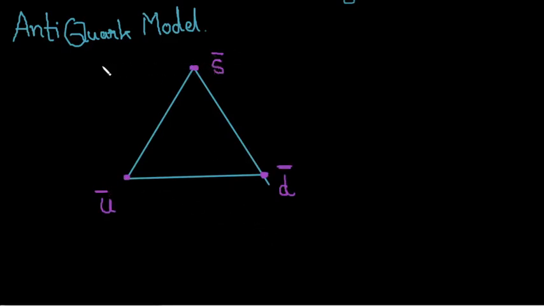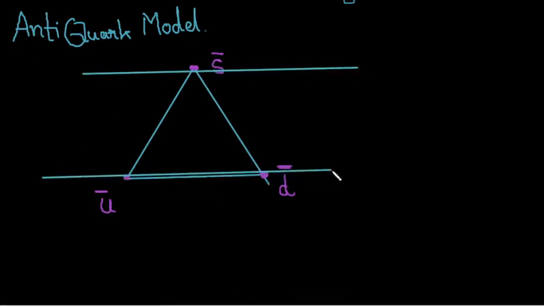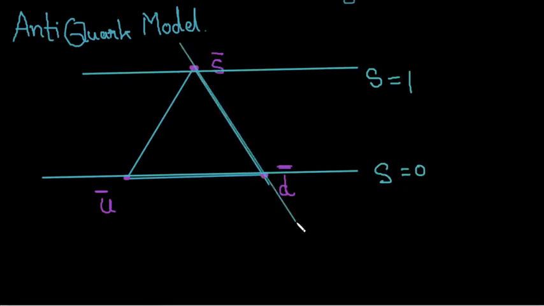Now in a similar fashion you will draw a horizontal line for strangeness. So it is like this. Now the strangeness for the anti-strange quark will be 1, and then you decrease by 1, and here it will be 0. Okay, and then if you see the charges, Q is equal to, here the charges are reversed, that means it will be plus 1 by 3 E. Also the strangeness is reversed.